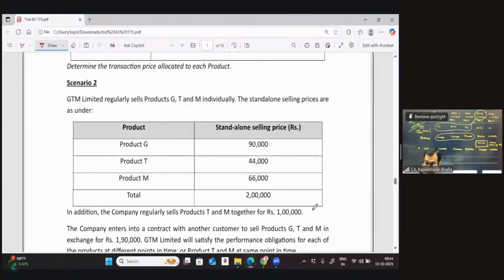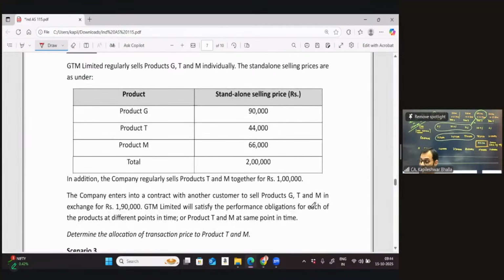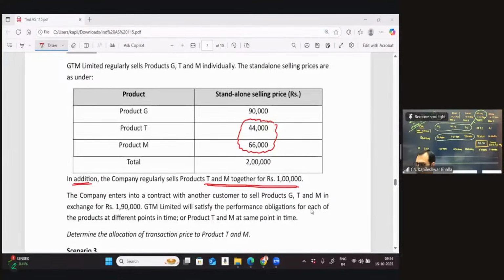Now it says GTM regularly sells products GTM individually. The standalone selling prices are given. This is the same data which is given for scenario 1. It says, in addition, the company is regularly selling T and M together for 1 lakh. They are selling T and M regularly for 1 lakh. Now we need to see what is the total standalone price of T and M. If you look at the total price of the companies put together, the total price in this case is again 1 lakh 10.